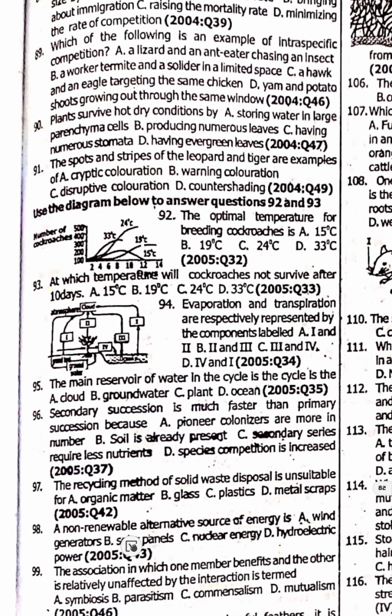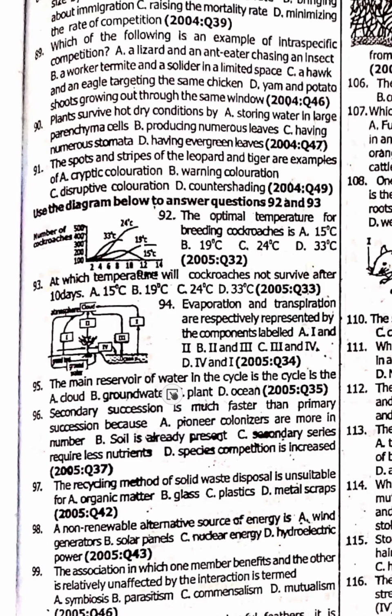Next is 94. Evaporation and transpiration are respectively represented by. I is evaporation. II is transpiration. This one is transpiration. III is precipitation. IV, this one is surface runoff to the ocean. So 94 is option B. Sorry, 94 is option A. I and II.